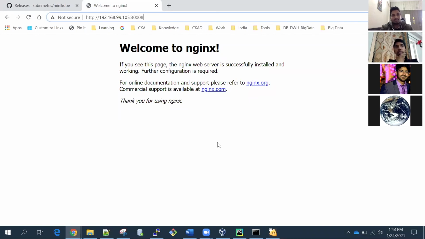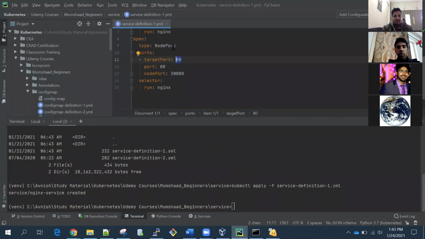Suppose you have a Kubernetes cluster with some pods running inside, and there are some users outside the cluster, like me. If I want to access something inside the cluster, I have to use the node port service. As of now, I used a node port service; you can see the type here is node port.